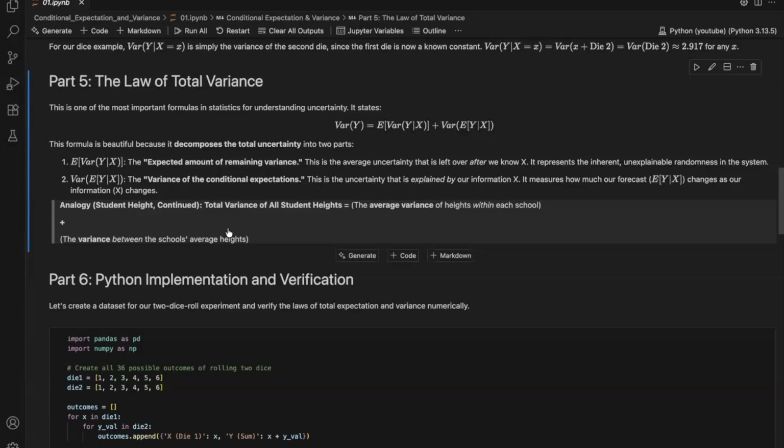Think of the student heights again. The total variance in the student heights across the country is the sum of the average variance within the schools plus the variance between the schools' average heights. It's a beautiful way to partition uncertainty.